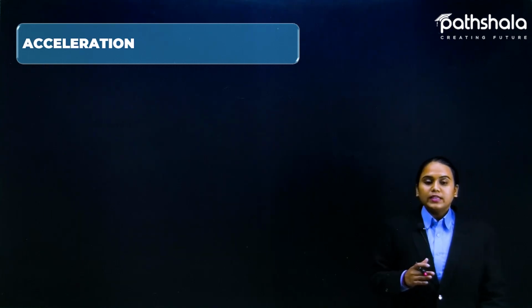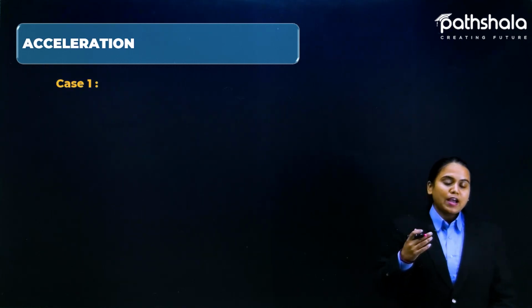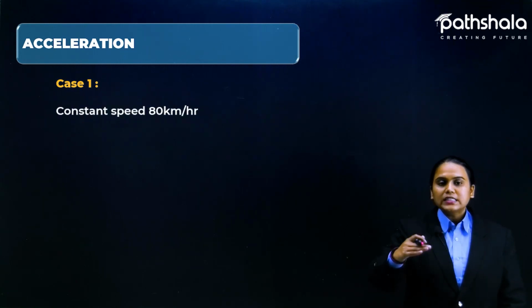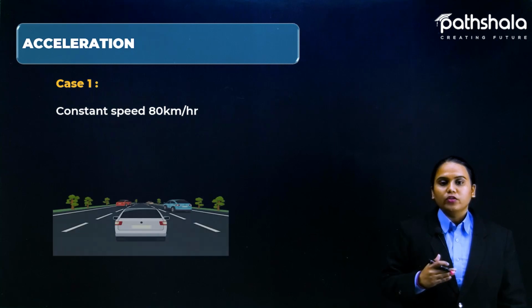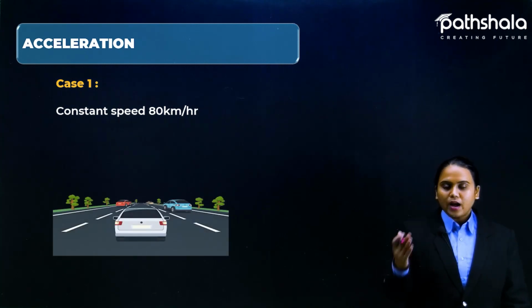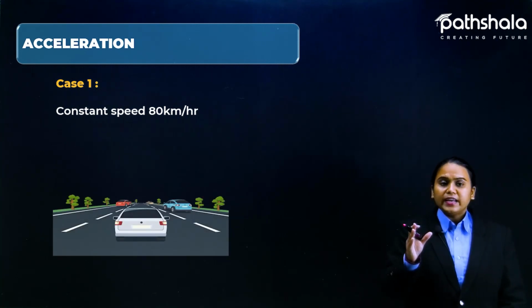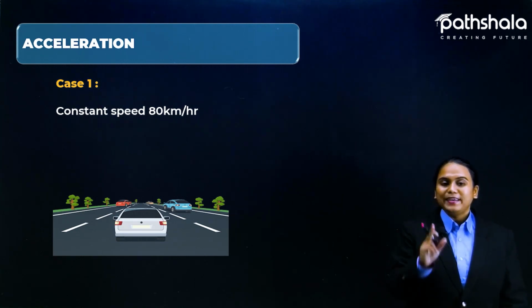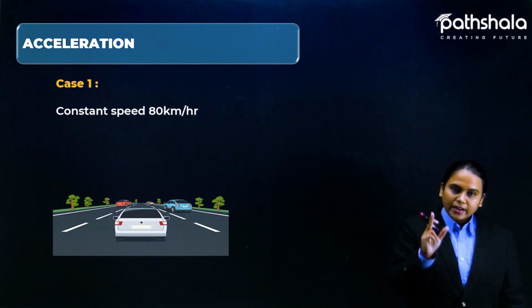Now, moving to the next thing. In the first case, a car is running on the road with a constant speed of 80 km per hour, on a straight line. It is not changing its speed or its direction.